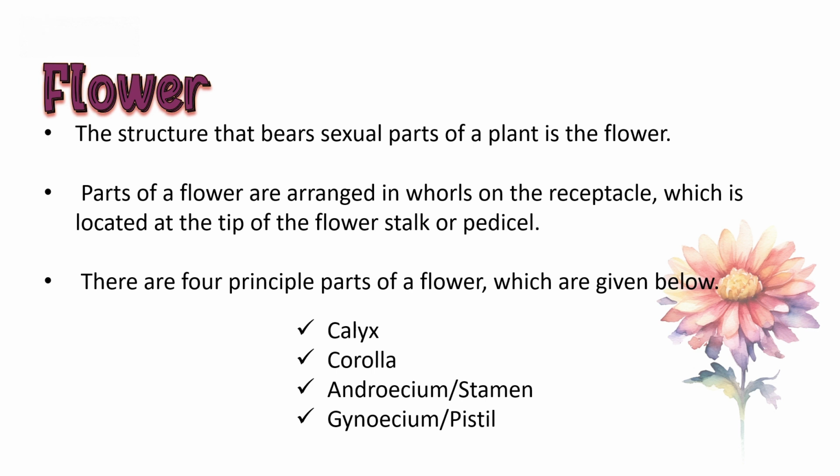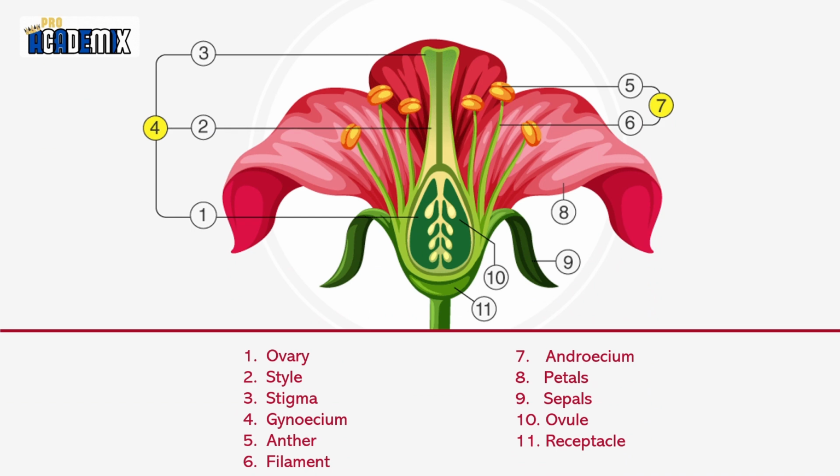Parts of a flower are arranged in whorls on a receptacle which is located at the tip of the flower stalk or pedicel. There are four principal parts of the flower: calyx, corolla, androecium, gynoecium. Androecium can also be called stamen. Gynoecium is also called pistil. Let's see the parts of a flower. This is a picture of a longitudinal section of a typical flower.